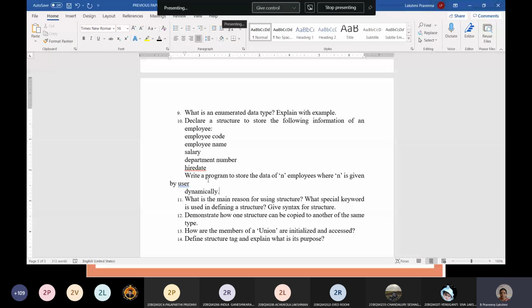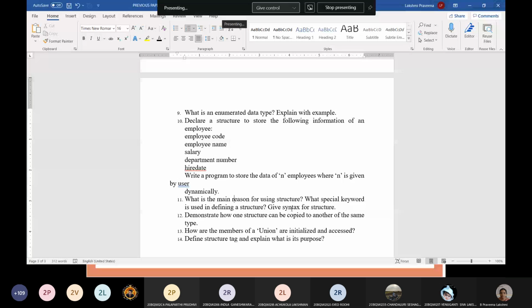Next: what is the main reason for using a structure? What special keyword is used to define the structure? Give the syntax for the structure. Can anybody tell me the main reason for using the structure? Because to access different data types. Yes. The main reason for using the structure is that we can store different types of values in a structure. By using arrays we can store the same type values.